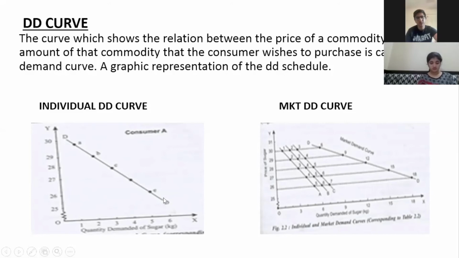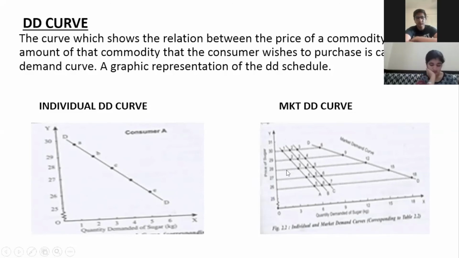It's a simple graphic representation. This curve is known as the DD, or the demand curve of an individual person. Now, from the same second table, the market demand schedule, taking all consumers A, B, C, we have plotted it in the graph. We have taken the fifth column, your market demand, A plus B plus C, and plotted it in the fourth graph. This is your market demand curve.